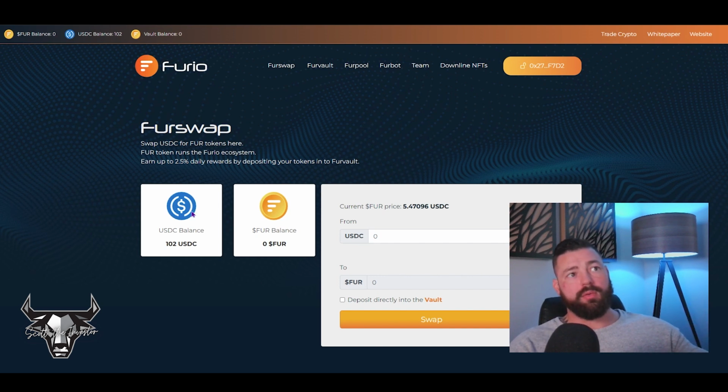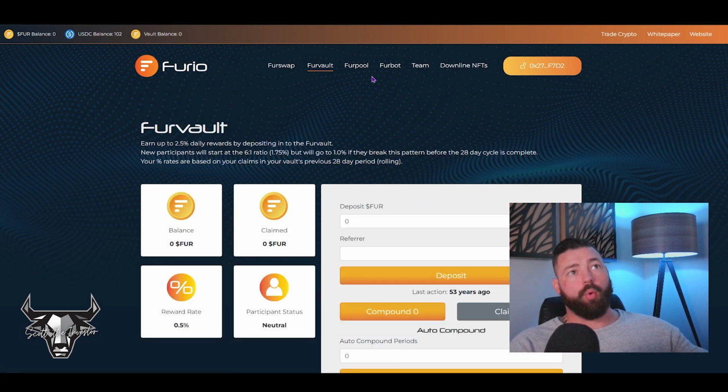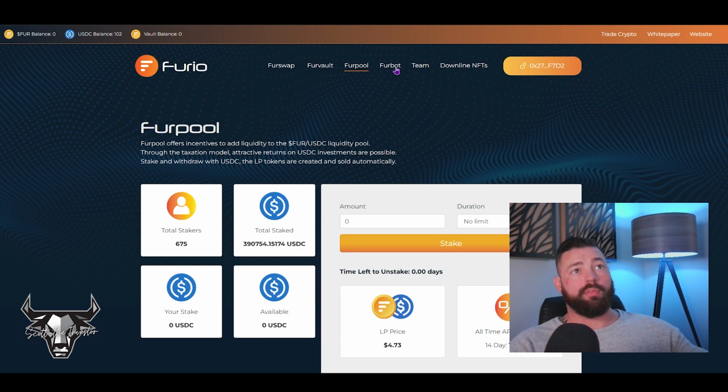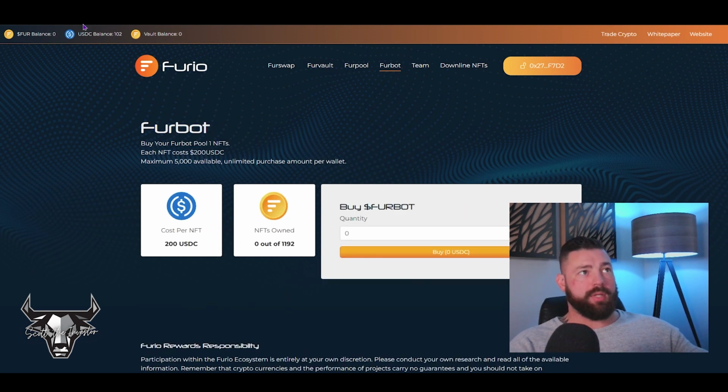The only reason that you need USDC is when you're actually purchasing Furio tokens, or you're going into the Furio pool, or if you want to buy a Fearbot. So their transactions happen in USDC. Their gas is charged in BNB, of course. So there's a couple ways that you can purchase this stuff.